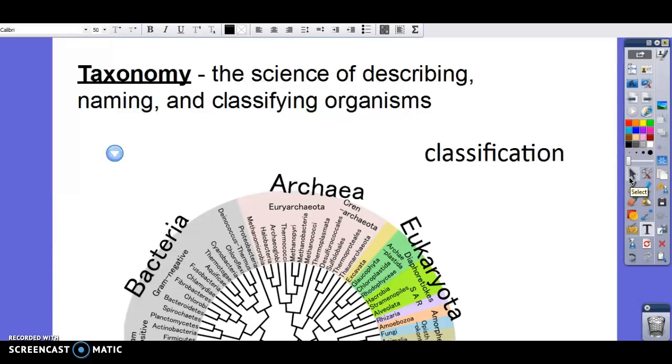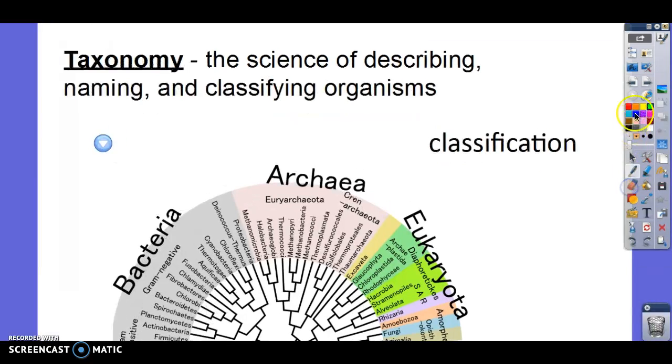classification today. So, taxonomy. Taxonomy is the science of describing, naming, and classifying organisms. So, a taxonomist is somebody who does this for a living. If you think this is super exciting, you can go on to become a taxonomist. It's somebody who's looking at DNA, looking at structural differences, and trying to figure out where new species fit into a classification system, or do we need to reevaluate and change our classification system because we find more information.